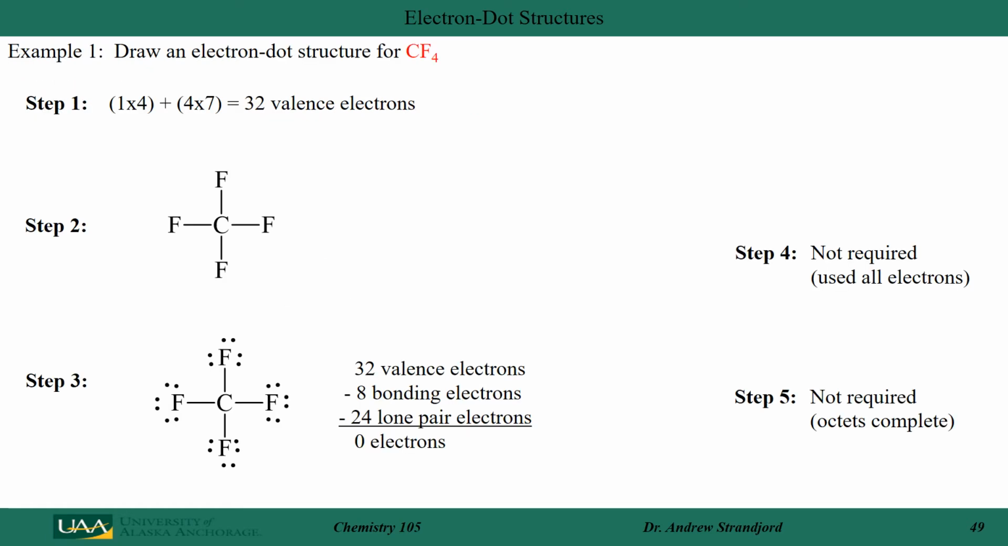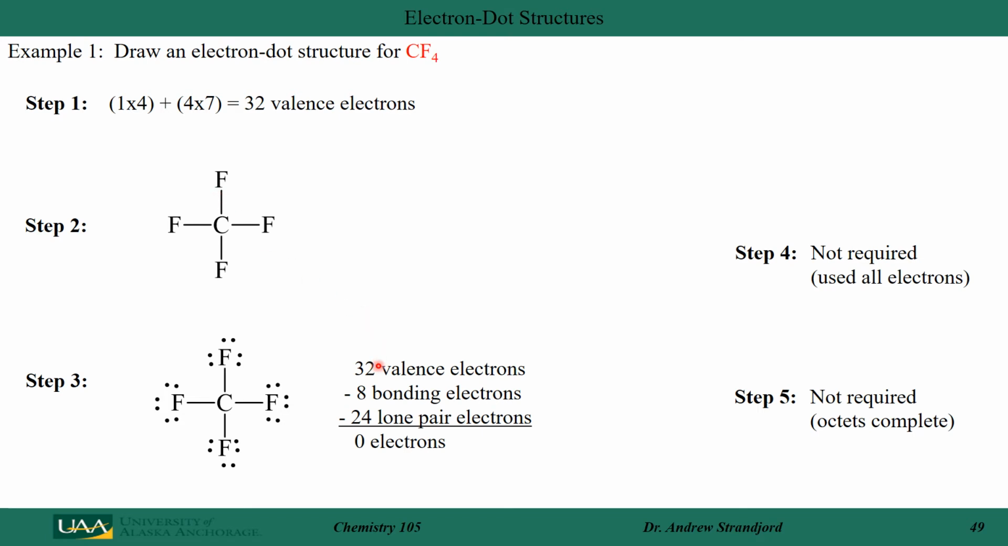Let's draw the electron dot structure for some more molecules now. Let's start off with this example: draw the electron bonding structure for CF4. Step 1. Carbon brings in 4 valence electrons. Each of my fluorines, 4 of them, brings in 7 for a total of 32 valence electrons. I arrange my atoms so that I put the least electronegative in the center, and I put fluorine on the outside. Each of these represents bonding electrons.